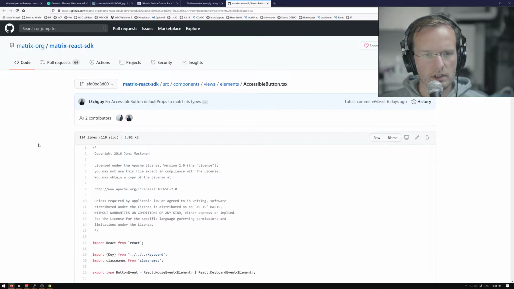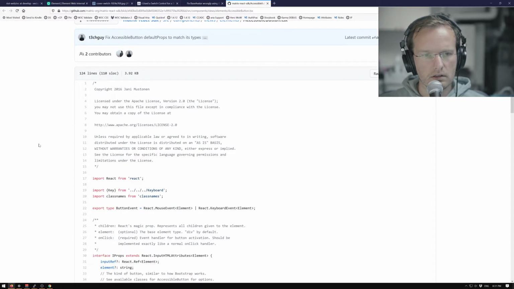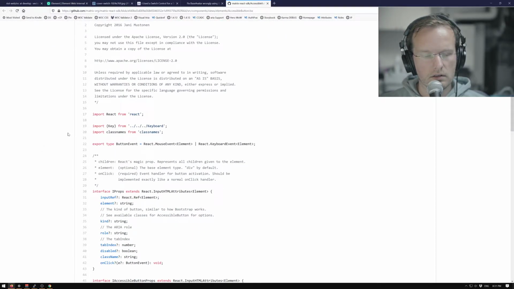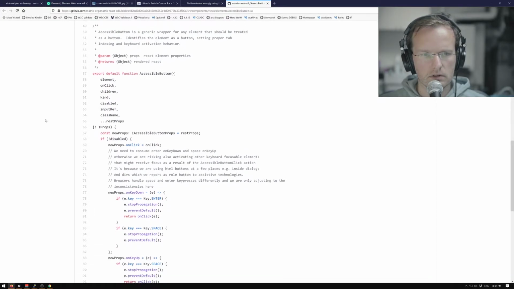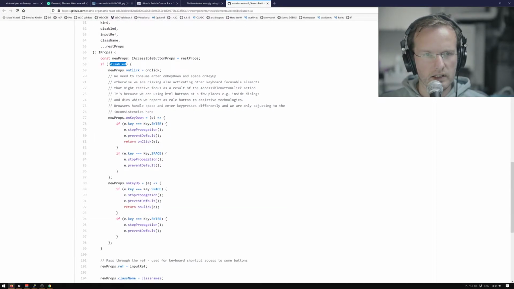Accessible button, yeah. So this is TypeScript. Element is based on React. And you've got this entire file. You can disable it, which is rather important.